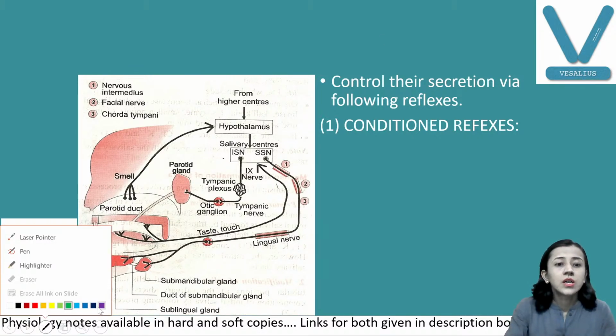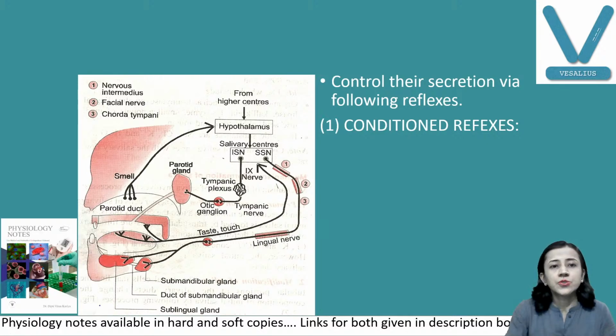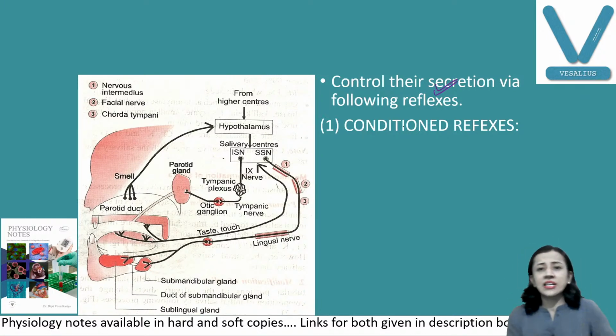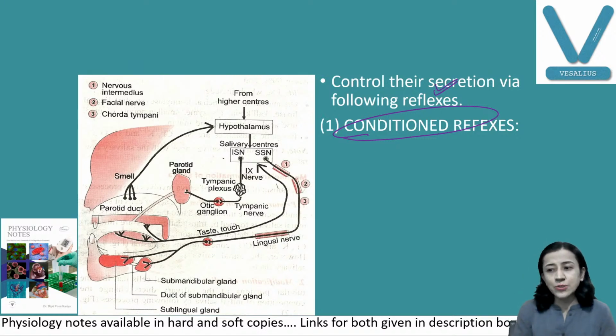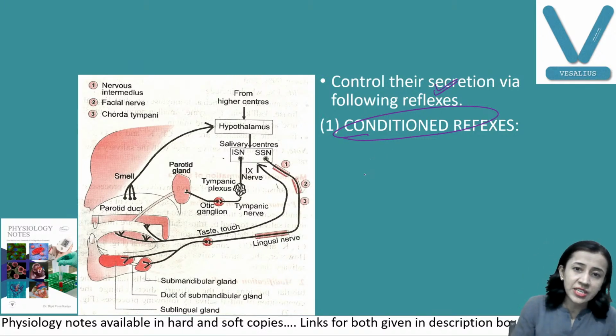Now we'll discuss how this is controlled. So, nervous regulation: how this secretion is controlled. It is controlled in two ways. Number one is the conditioned reflex, the other is the unconditioned reflex. As I told you, for the conditioned reflex, learning is a must.